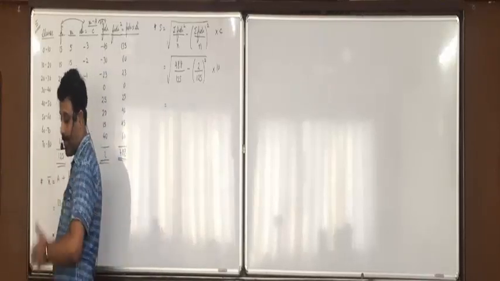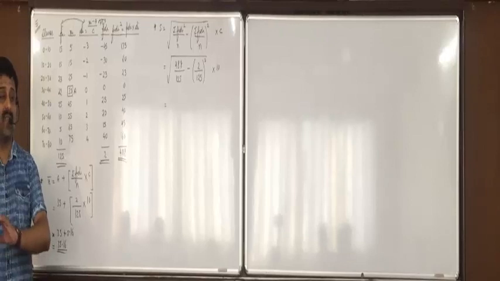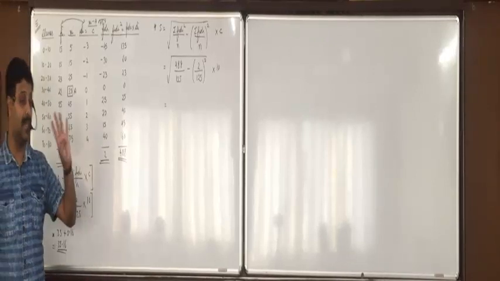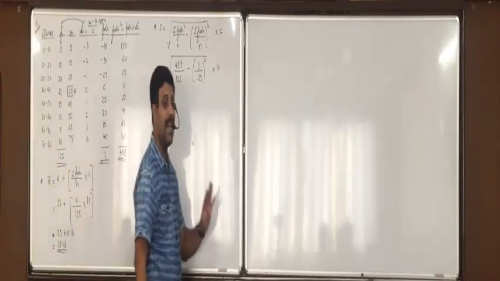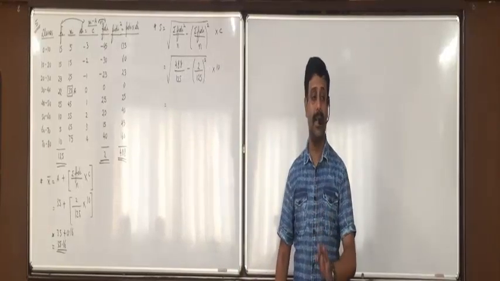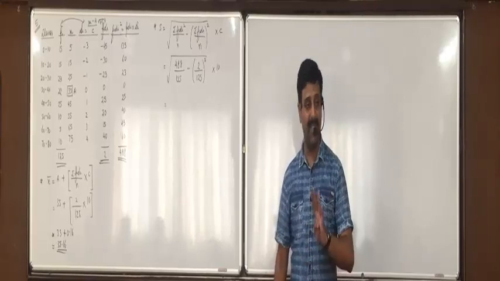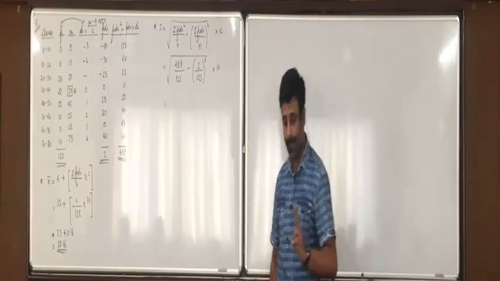Now be attentive. Until the final answer, round off everything up to 4 decimals, and the final answer to 2 decimals. I repeat, until the final answer, take 4 decimals, and the final answer 2 decimals.